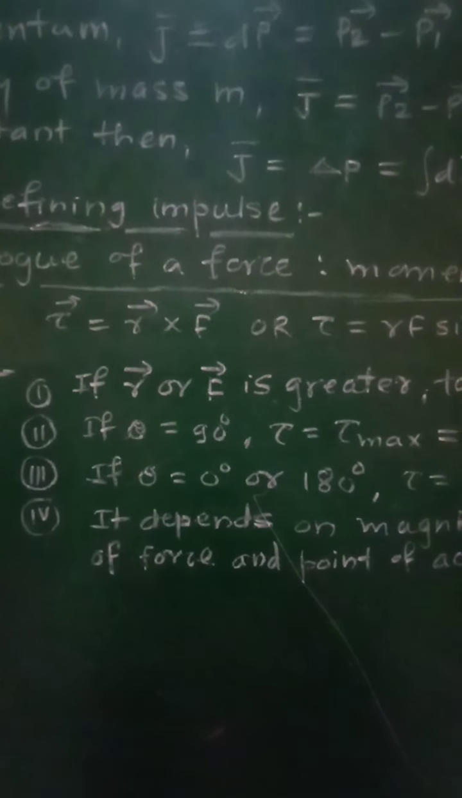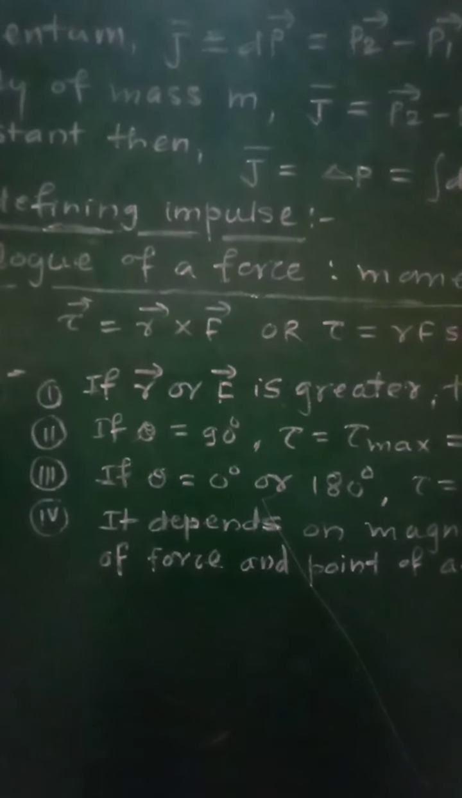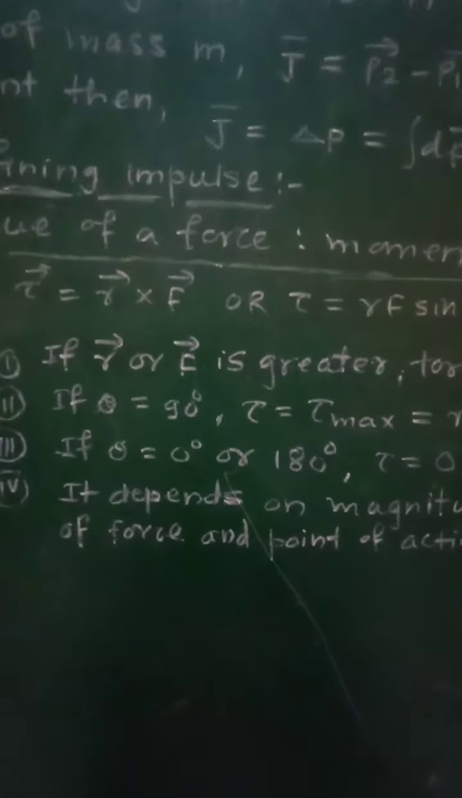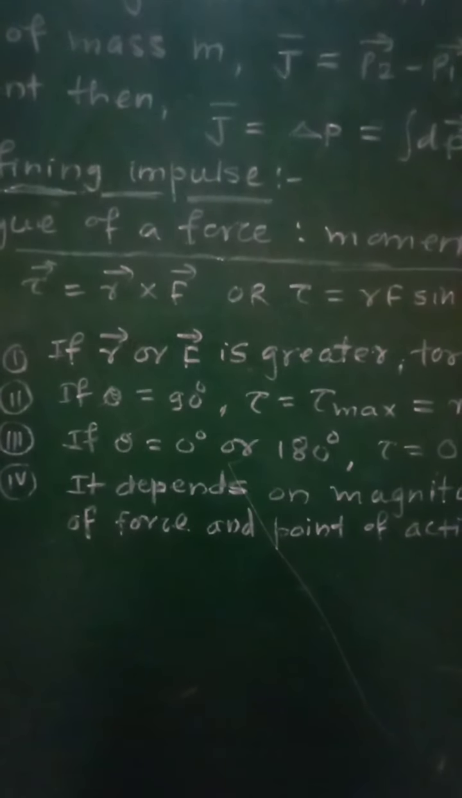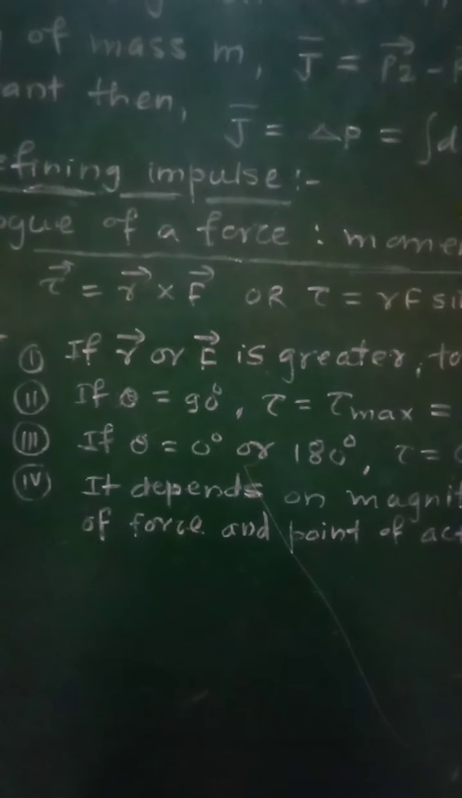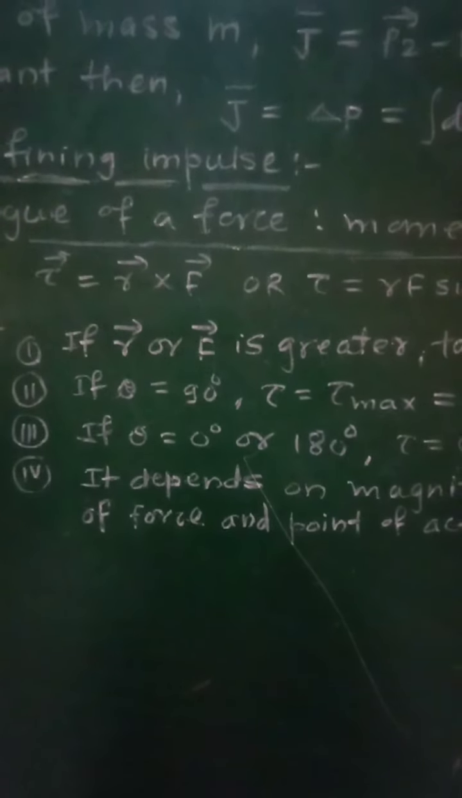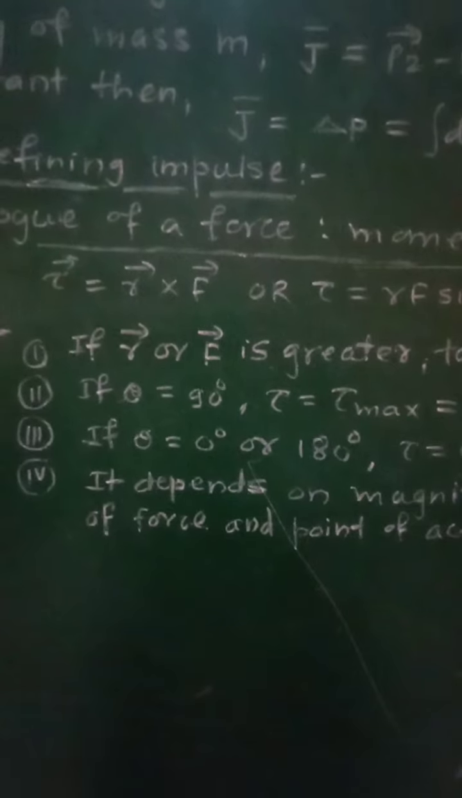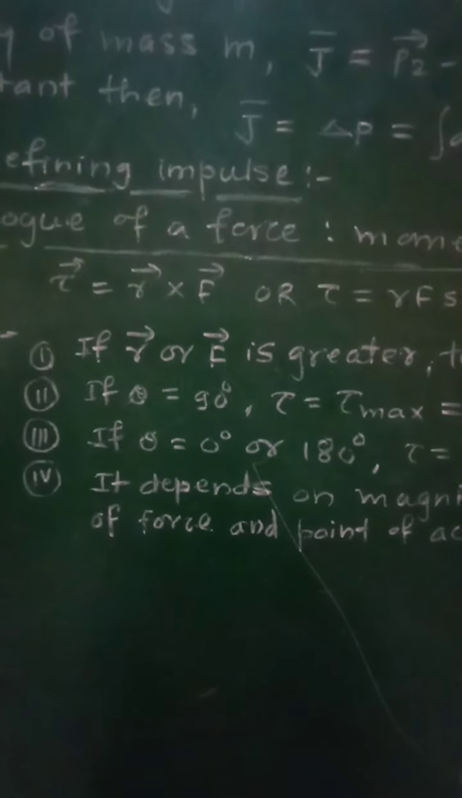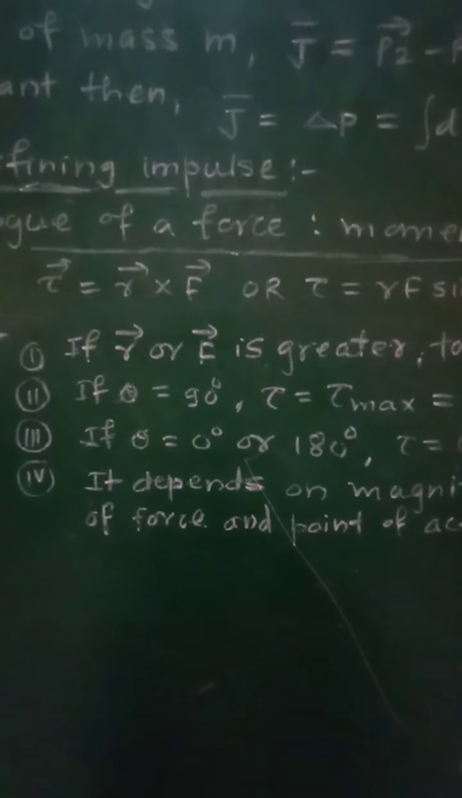Third example, if a nail is hammered with a hammer, the hammering of the nail takes place for a very short interval of time, and therefore we define impulse. Fourth example, the bouncing of a ball from a hard surface. When a ball strikes a hard surface, it will bounce back, and this bouncing takes place within a very short interval of time, and therefore we define impulse.